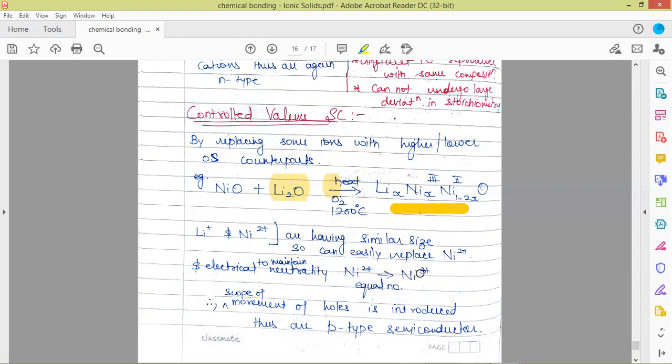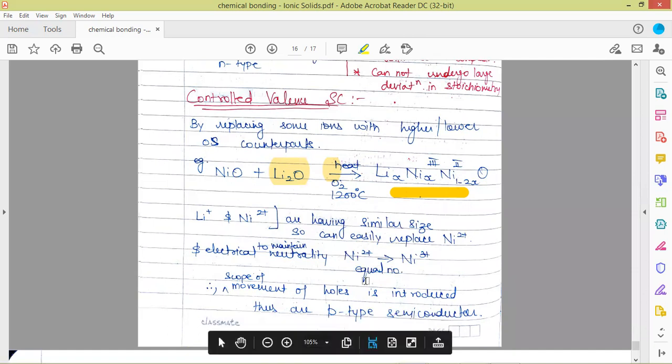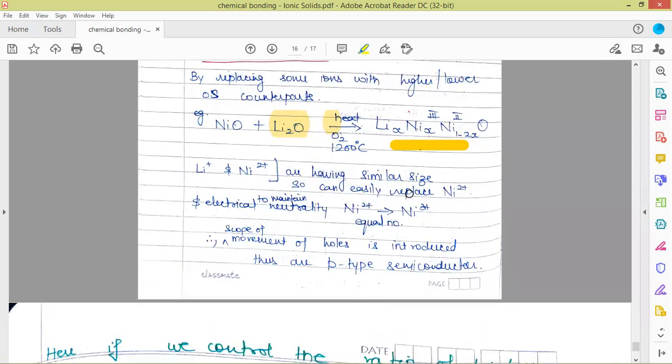In this way, the scope of movement of holes is introduced as we have doped lithium into its structure. So now the movement of charged particles is possible. Such semiconductors made by the controlled valence method, where we can control the valency of the introduced atom, are called p-type semiconductors.